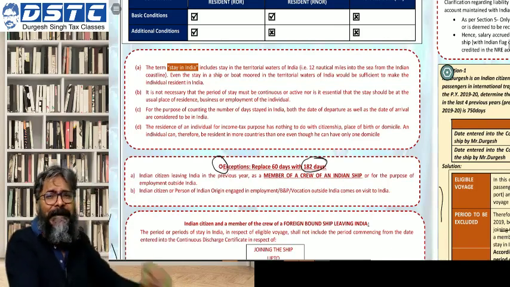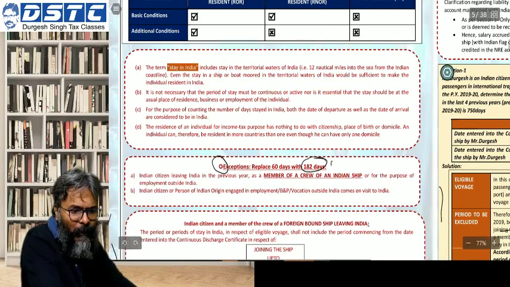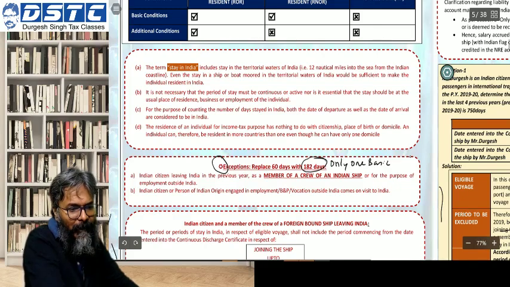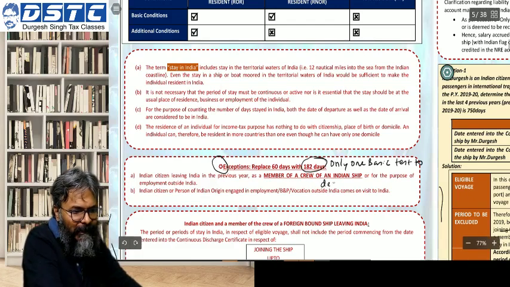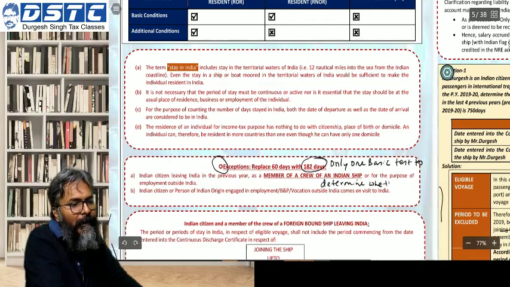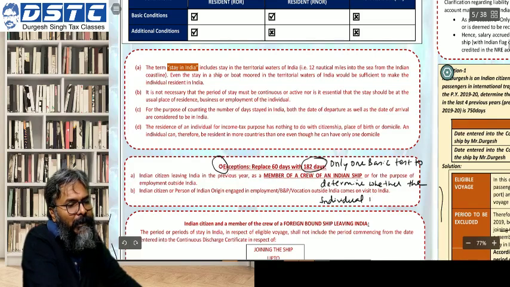Only one basic test. So we can write here, students: only one basic test to determine whether the individual is a resident or not.